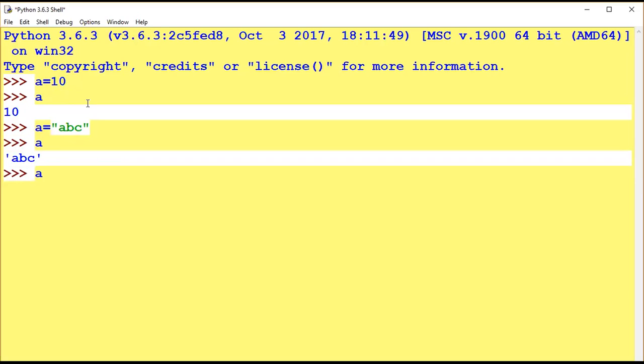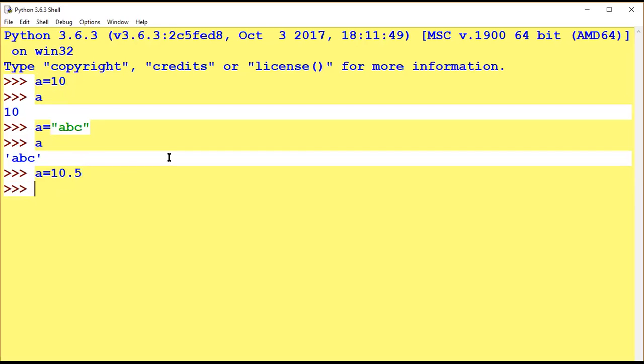Now see again I am storing a equal 10.5. What is 10.5? This is a float type. Previously it was declared as an integer, now I have declared a string, now I am declaring a float. So it doesn't pinpoint any declaration of variable, so it works accordingly.